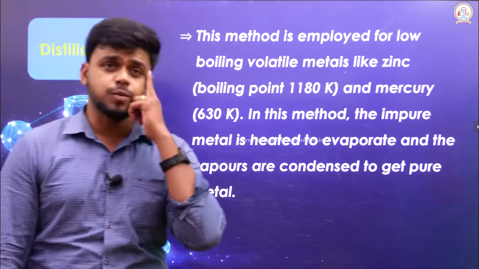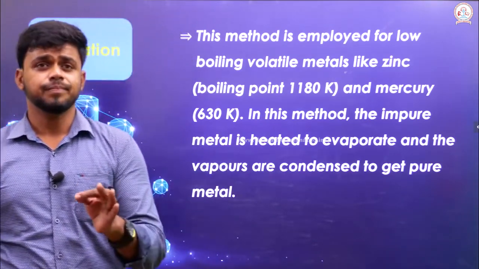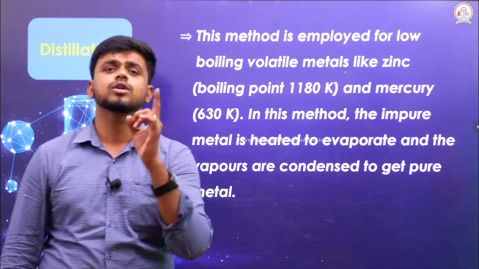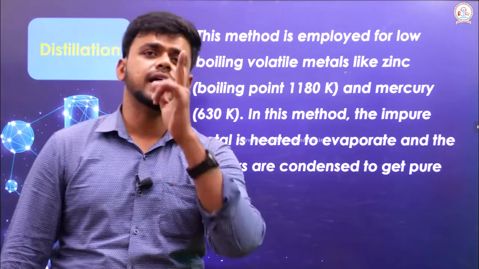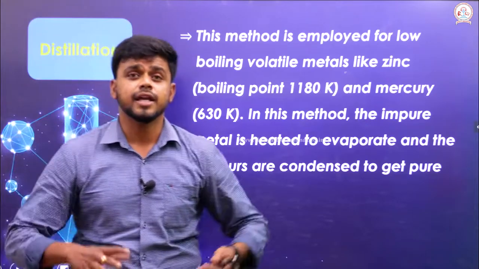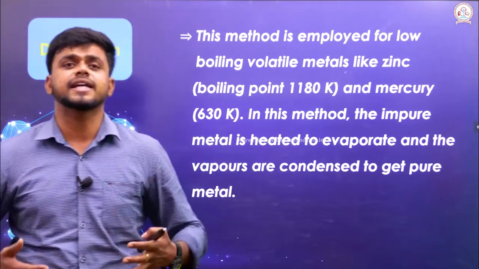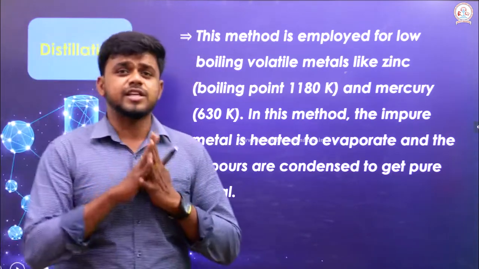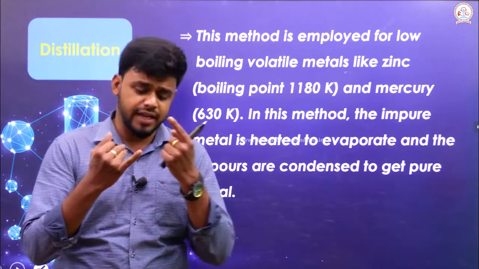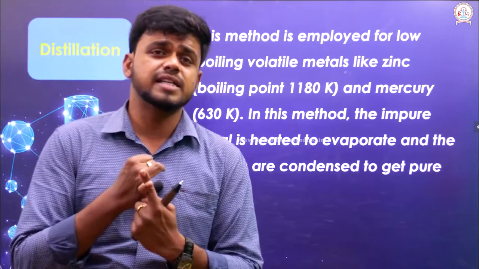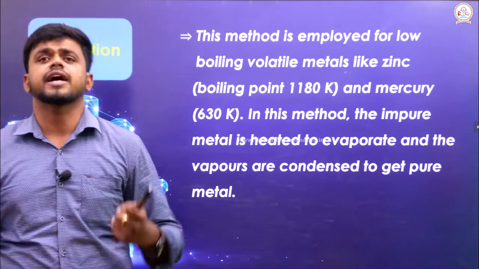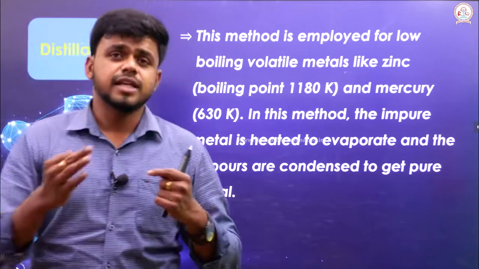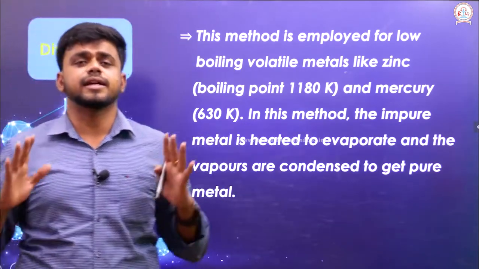The very first process is distillation. If the metal that we refine is a low boiling, volatile metal, which means it can be evaporated easily at a low temperature, I can use distillation. I can use it to refine zinc, and I can use it to refine mercury. What they have done here is that the impure metal will be taken and heated.